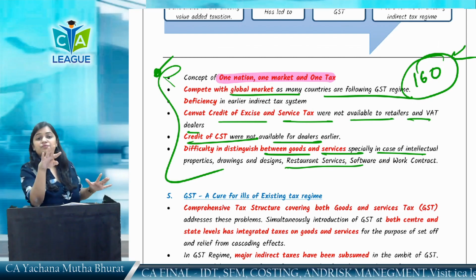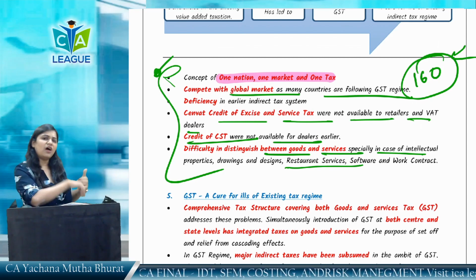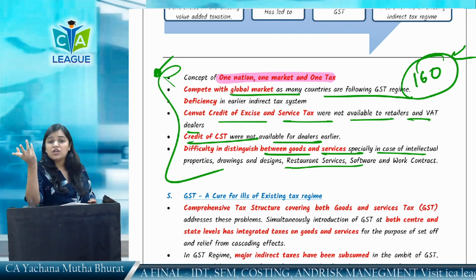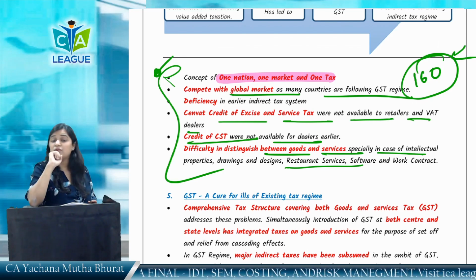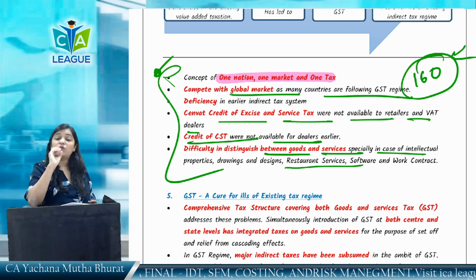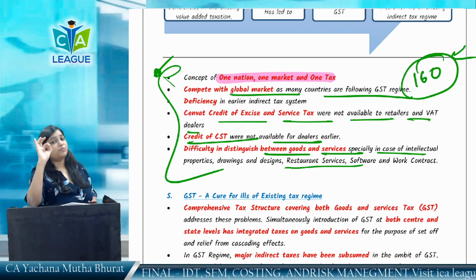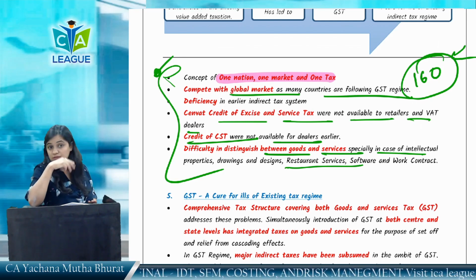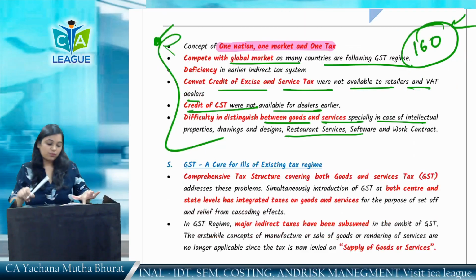Now ma'am, now that GST has come, why is there a need to differentiate whether a transaction is goods or service? Because the provisions for the time of supply and place of supply are different for goods and different for services. This we'll study later on also.